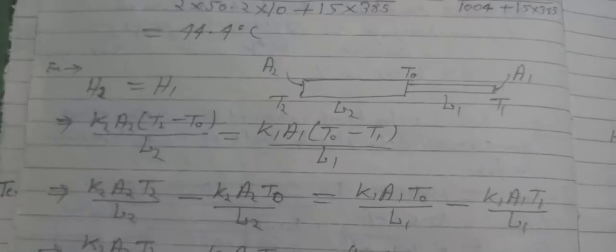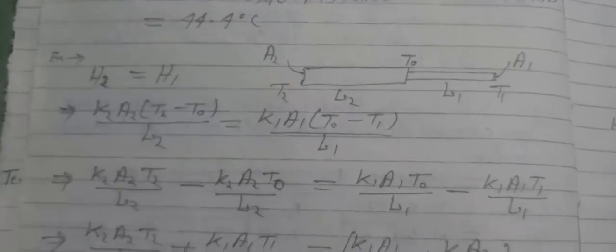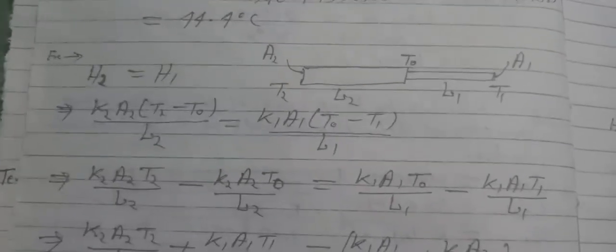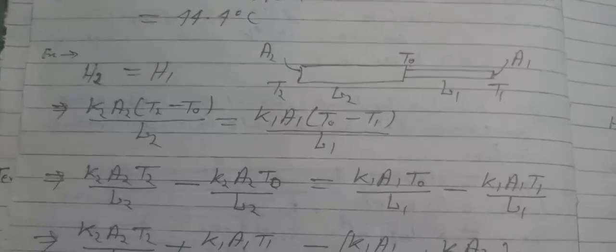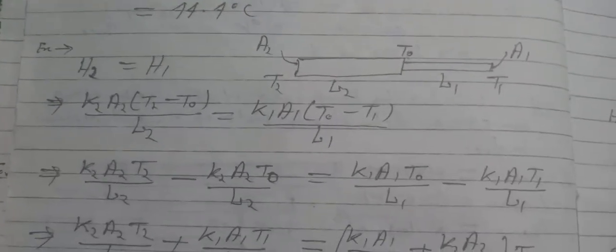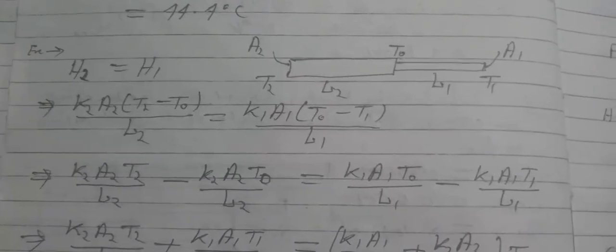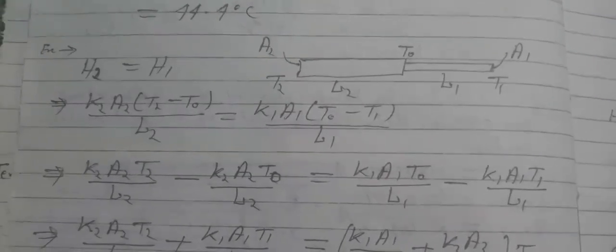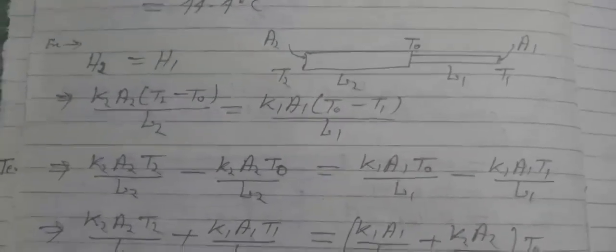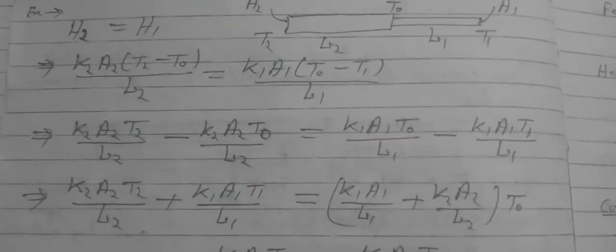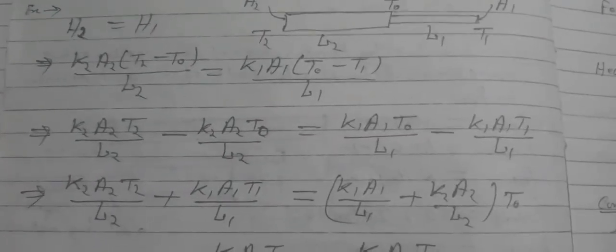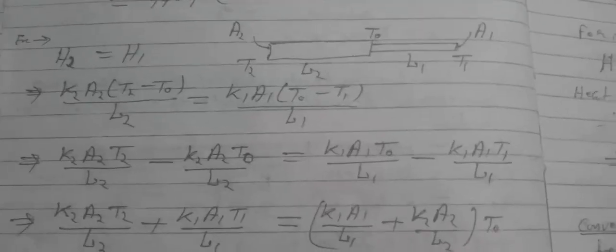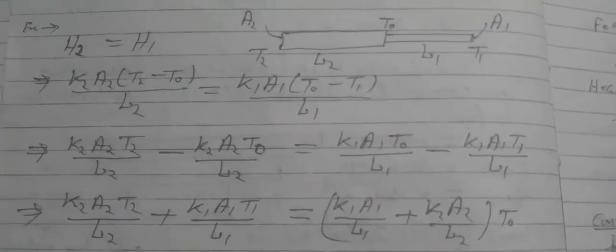Here we can use the same principle: the incoming heat current at the junction must be equal to the outgoing heat current at the junction. This implies K2A2 (T2 minus T0) by L2 equals K1A1 (T0 minus T1) by L1.